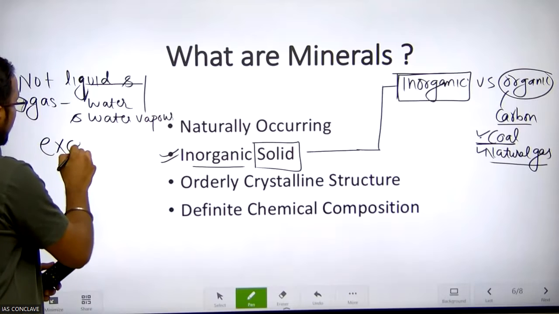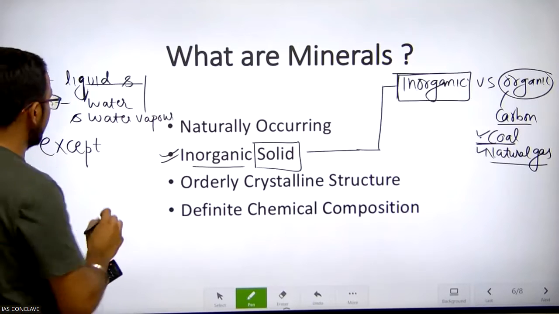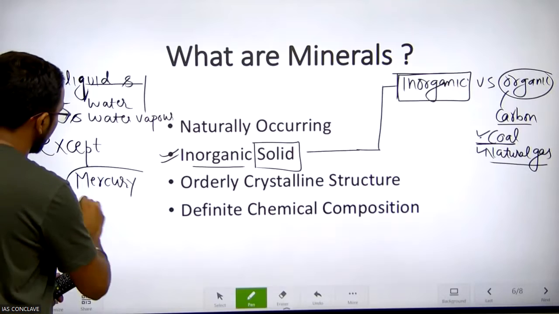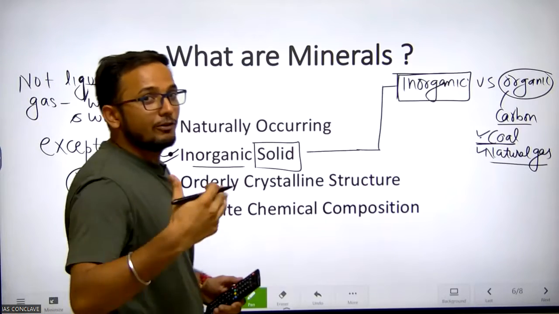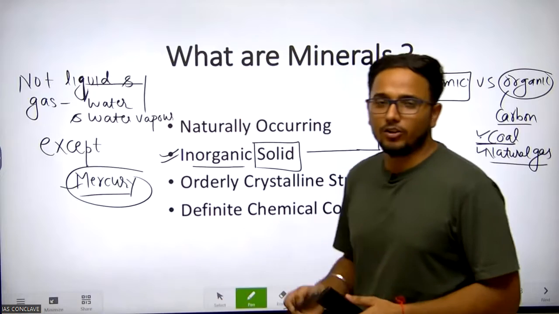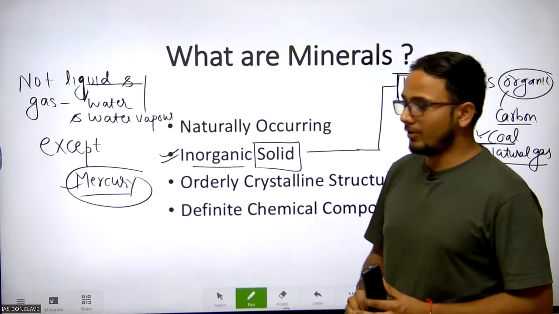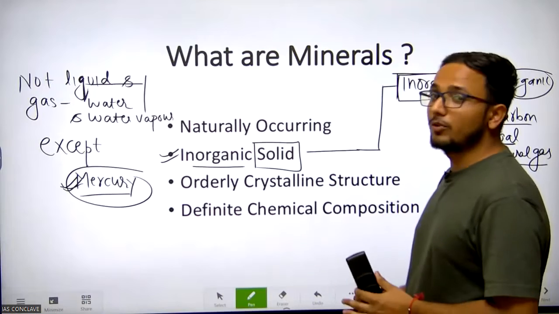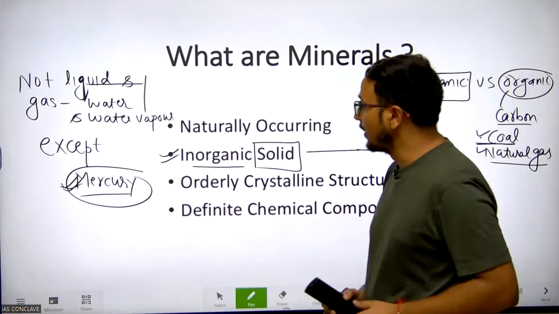Except mercury, because mercury is found in liquid form, but it is still considered a mineral, because in chemistry or in geology some exceptions are also there.